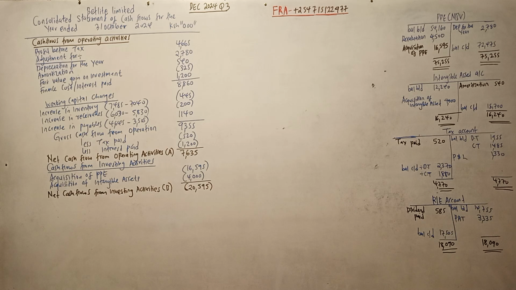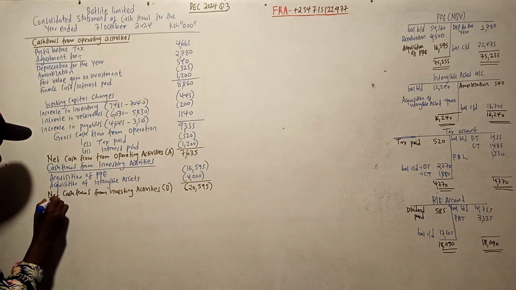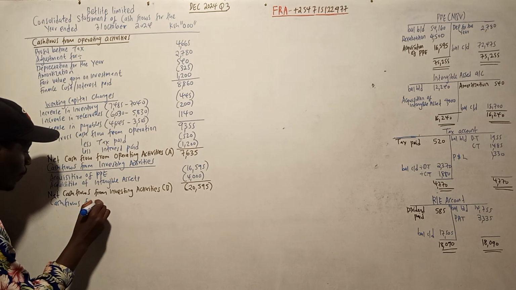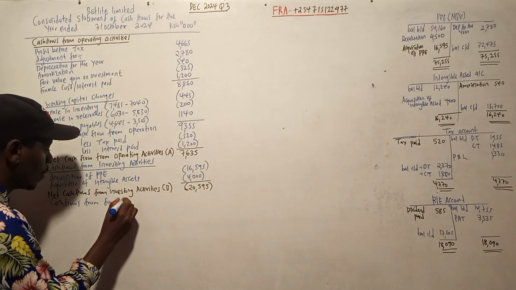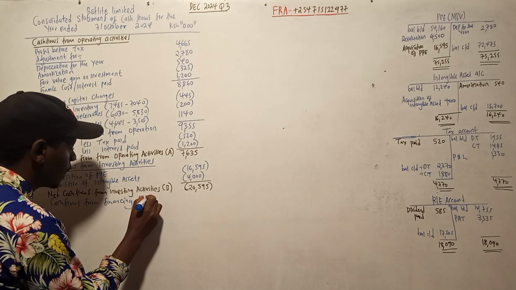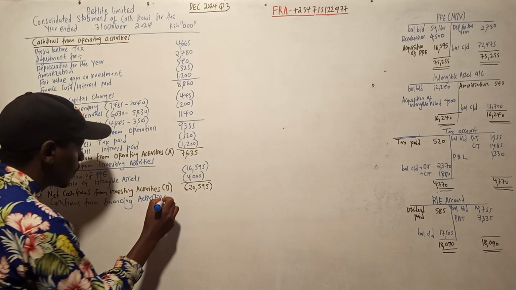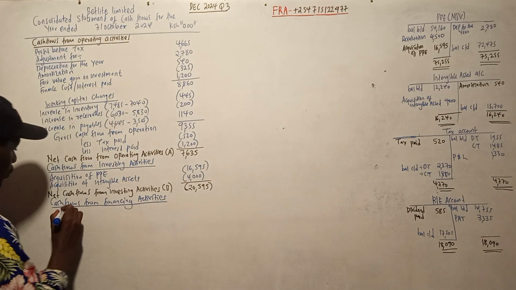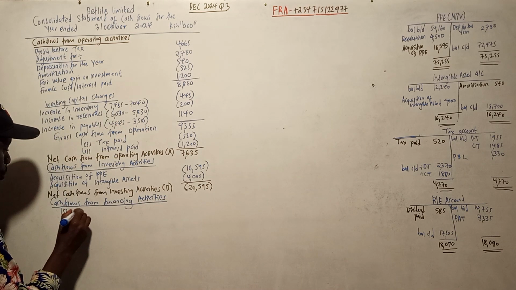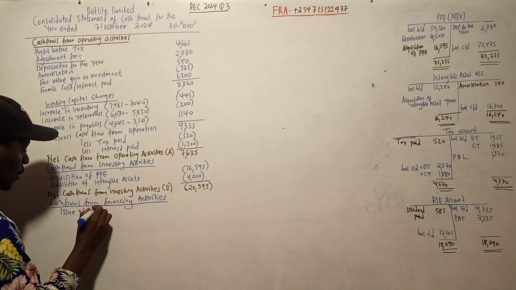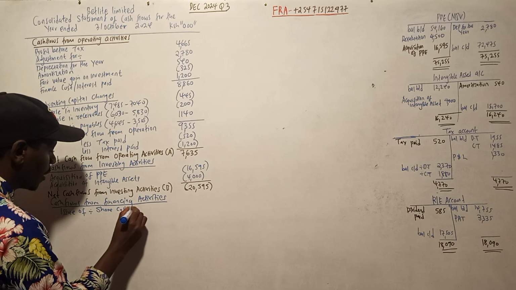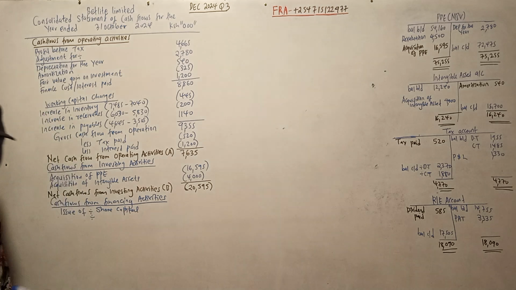The last part is cash flow from financing activities. The first one which you need to know is the issue of share capital, and the other one, do we have share premium?